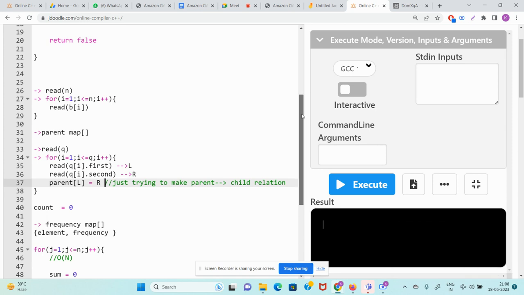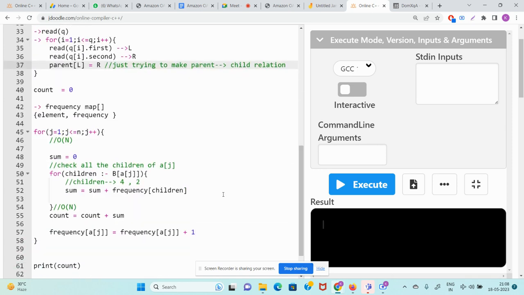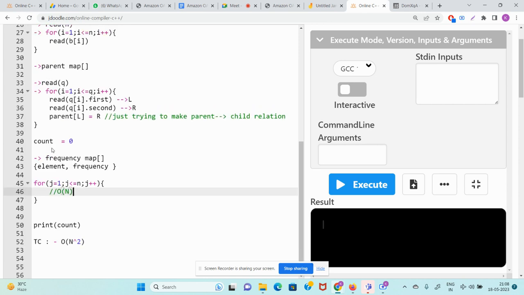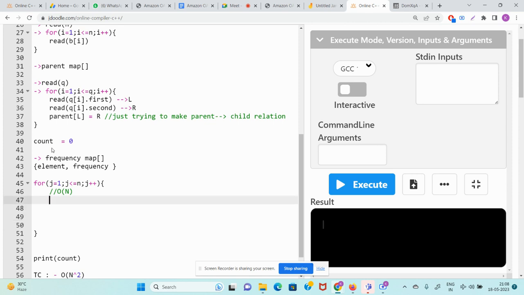Now what do we have to do? Whenever you see something, the answer is what? Frequency map. Element comma frequency of all of its children, not its own frequency. You are thinking of its own frequency, that's why you are confused. What is the meaning? The meaning is the frequency of all of its children, not himself.